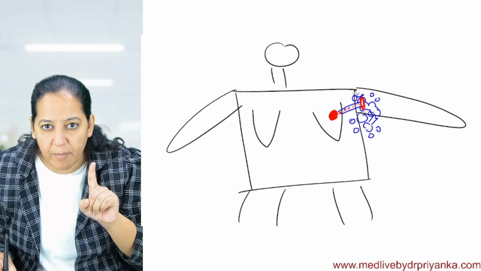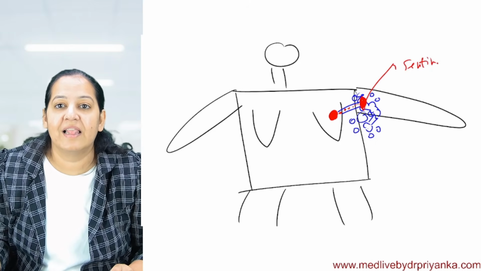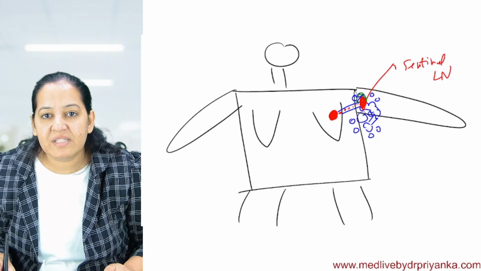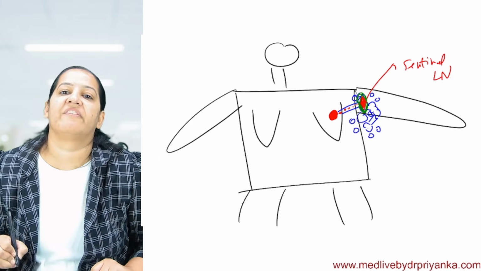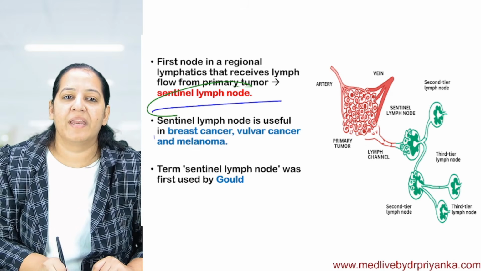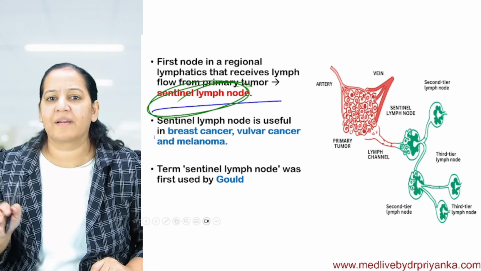The first lymph node coming on the way, they involve, is known as sentinel lymph node. The sentinel lymph node is the first lymph node on the way. So first of all, the first lymph node is involved, and that's why it's very important. That is known as sentinel lymph node. And after that, it will go to second, third, and multiple clustering will occur.